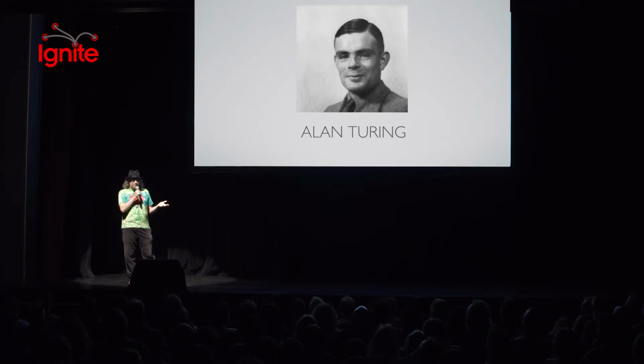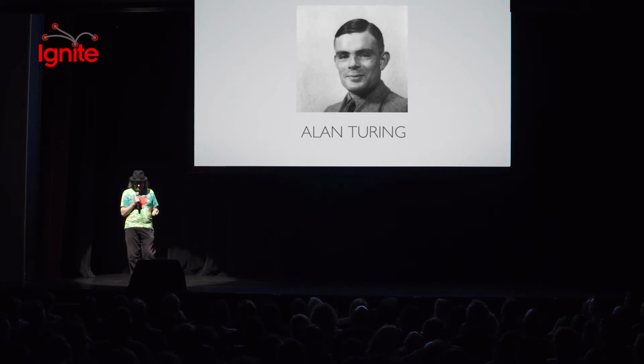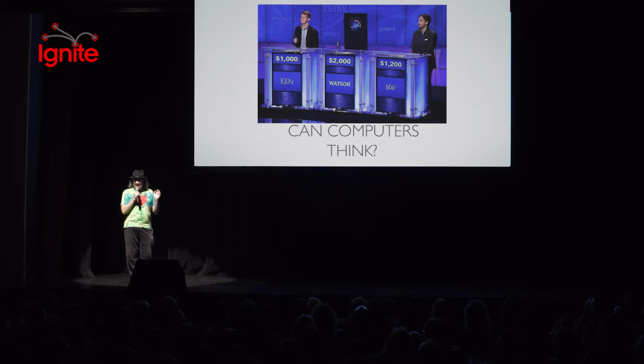This is Alan Turing, one of the greatest computer scientists of all time. Not just because they made a movie about him last year, but because he actually did really great seminal work in computer science. He's best known for breaking the Enigma code in World War II, but he did a lot more than that. In 1950, he was the first one to really ask the question, can computers think?